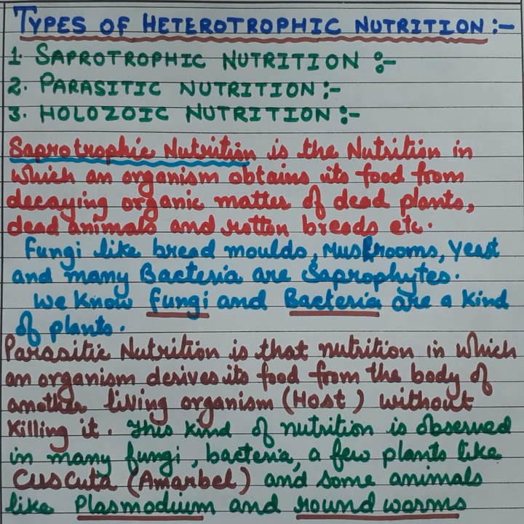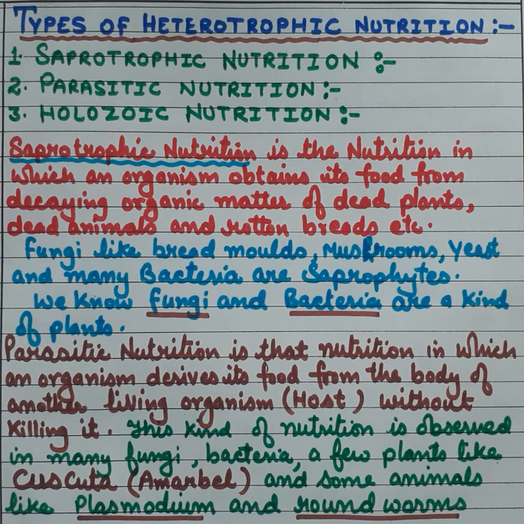It is a very common nutrition. It is the nutrition in which an organism obtains its food from decaying organic matter of dead plants and animals, and from rotten bread, etc. Fungi like bread molds, mushrooms, yeast, and many bacteria are saprophytes. We know fungi and bacteria are not green plants.